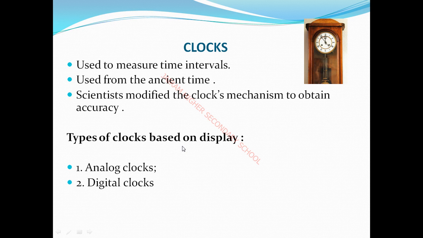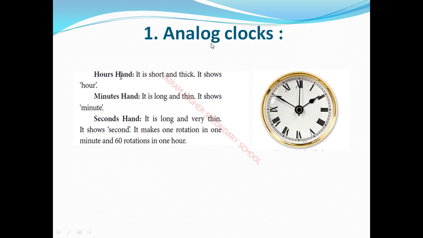The types of clocks based on display. என்னென்ன clocks measure பண்ணுறோம்? Analog clock and digital clocks. Are you clear? The two types of clocks: one is the analog clock, another one is the digital clock. Okay, the analog clocks. First topic, analog clocks. Analog clocks நம்ம வீட்டில் எல்லாருக்கும் என்ன இருக்கும்?